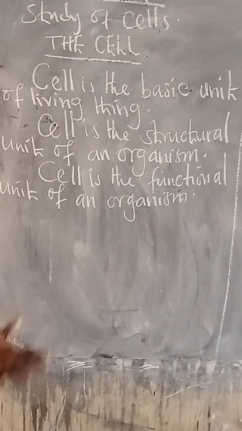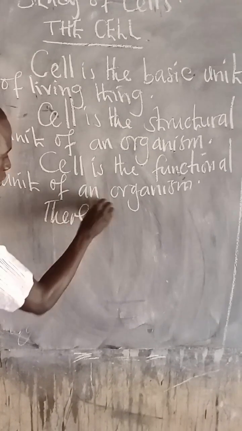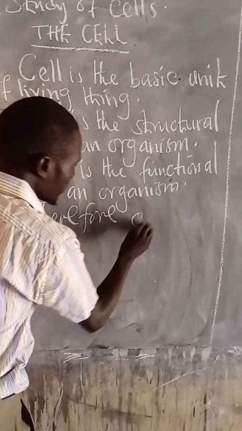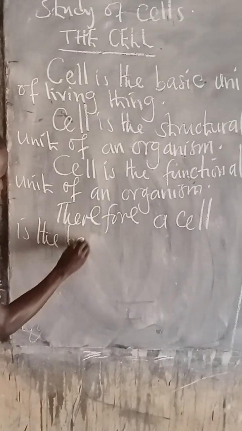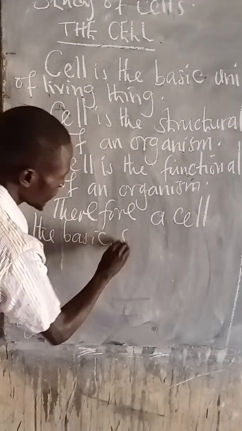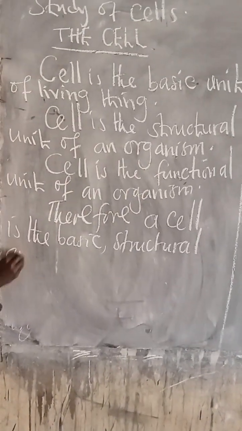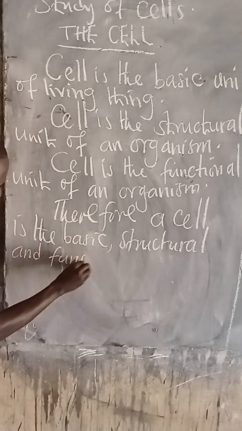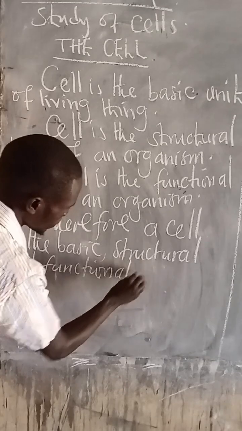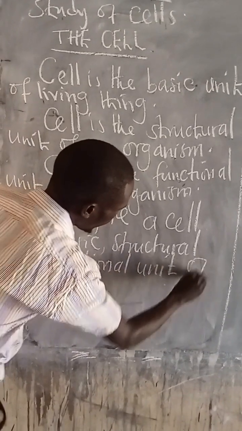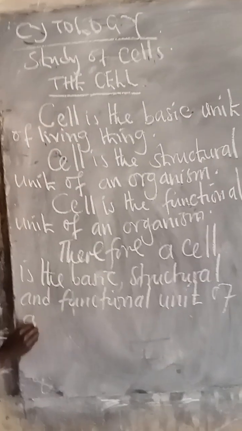So comprehensively, someone can define cell as: therefore a cell is the basic structural and functional unit of an organism or of a living thing.